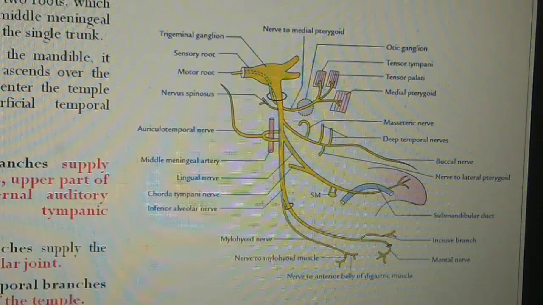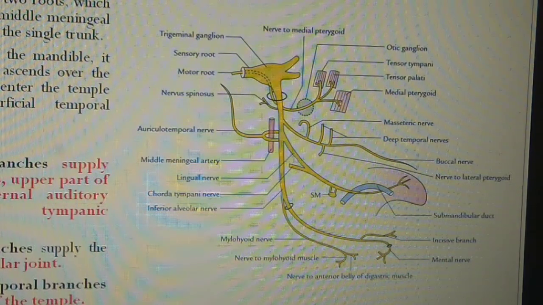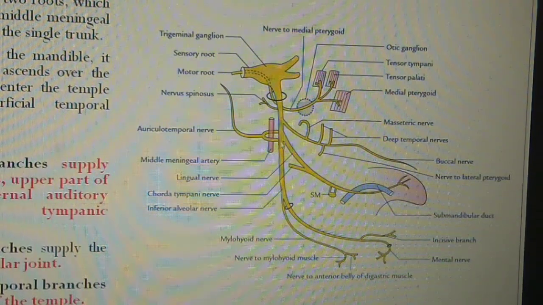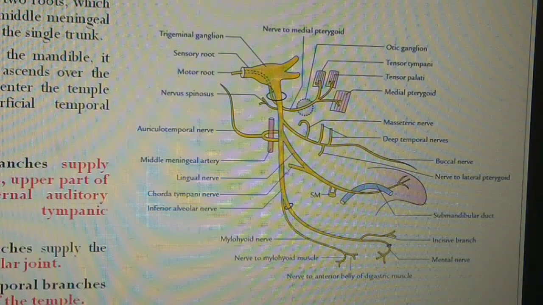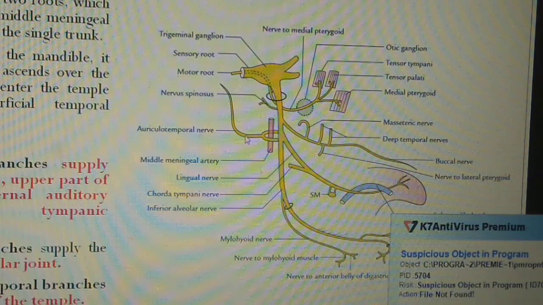In this diagram you can see this is the auriculotemporal nerve. This one is the lingual nerve and this one is the inferior alveolar nerve. Firstly we will discuss the auriculotemporal nerve.